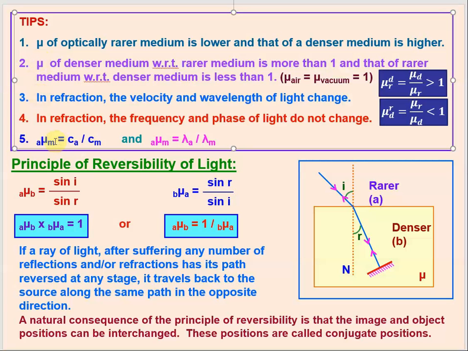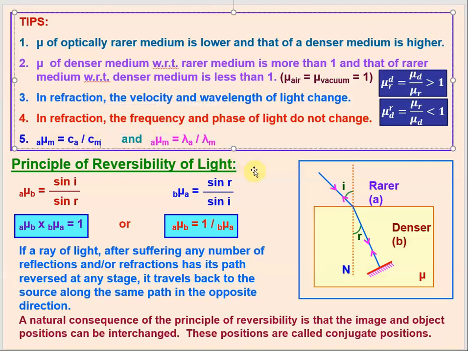So the refractive index of the medium is given by the ratio of the speed of the light in air to the speed of the light in that particular medium of which the refractive index is being calculated. This ratio is called the refractive index of that medium, right?